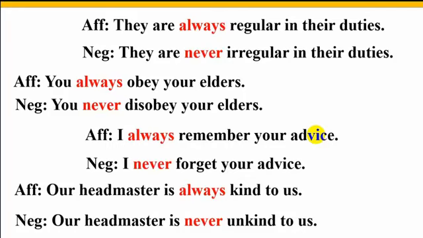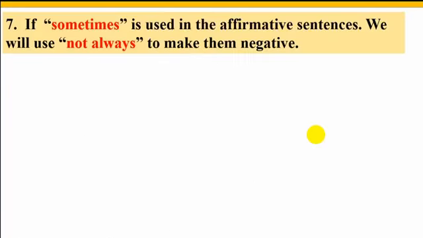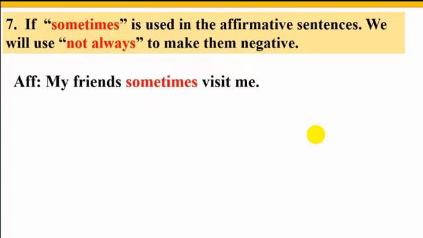Dear students, let's see another kind of affirmative sentence where sometimes is used, and we will use not always instead of sometimes to make them negative. Let's see the example.